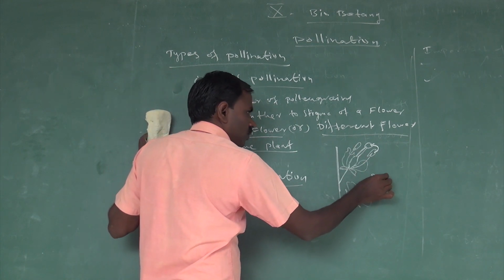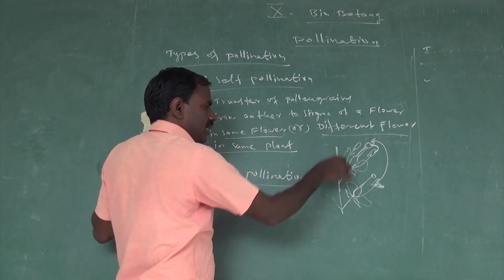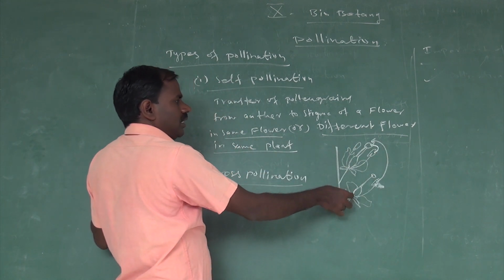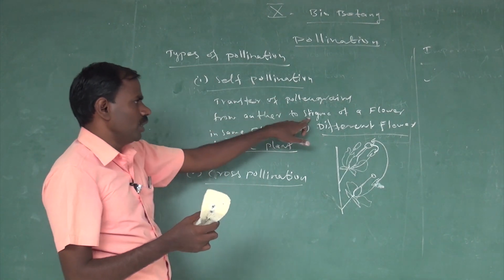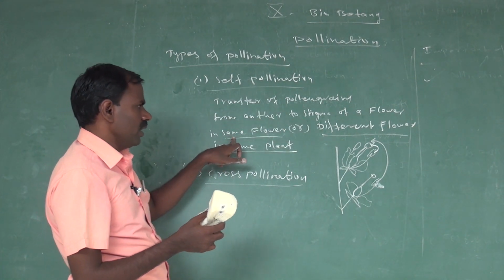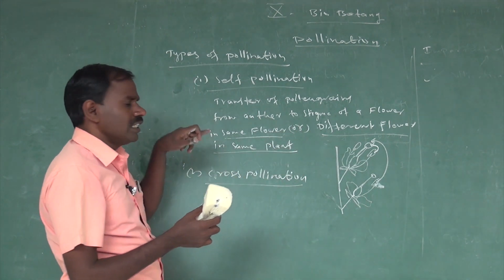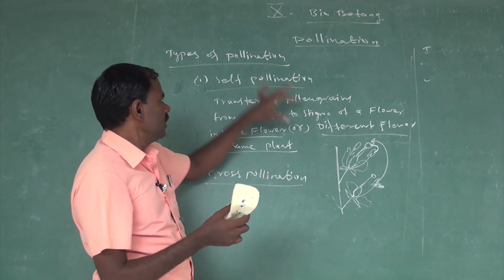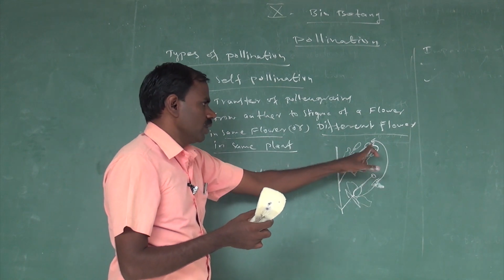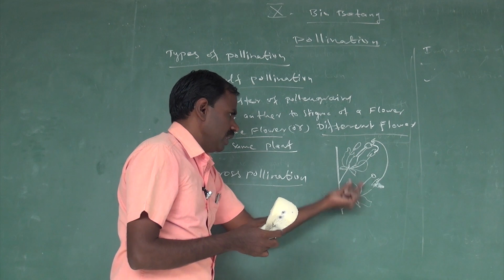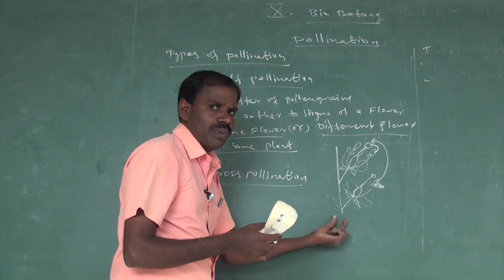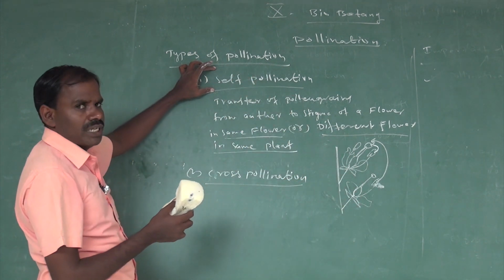Transfer of pollen grain from anther to stigma in a different flower but the same plant is also called self pollination.